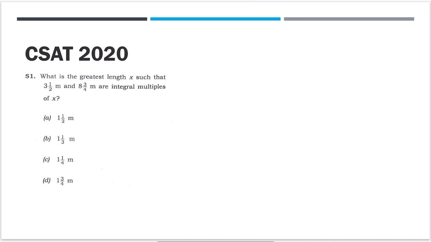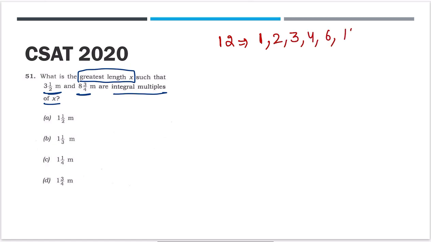Now they have given you 3 1 by 2. What is the greatest length x such that these are integral multiples of x? To make you understand, let's take an example. 12. What are the factors of 12? 1, 2, 3, 4, 6, 12.